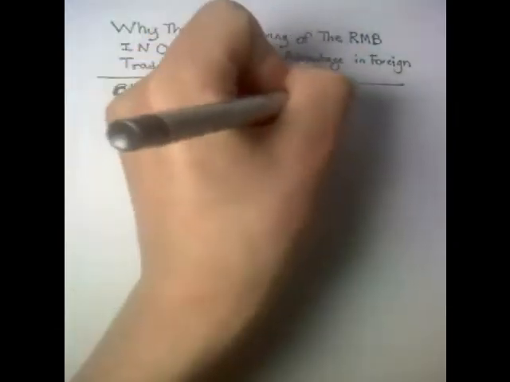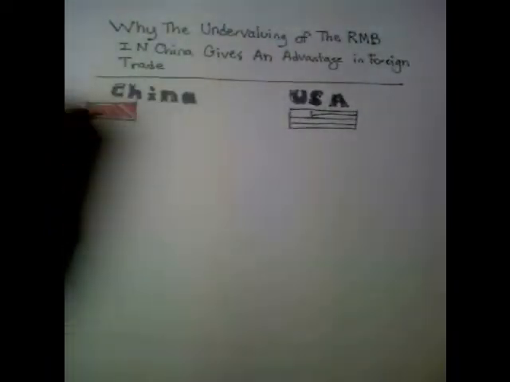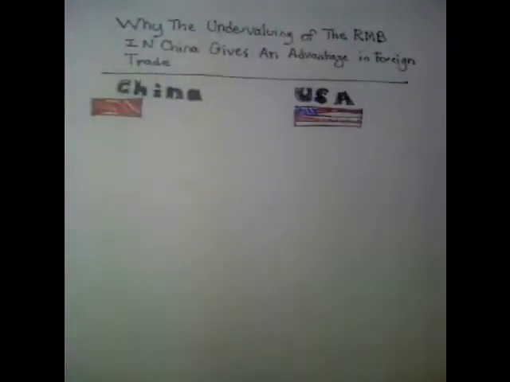To understand why the undervaluing of the RMB in China gives an advantage in foreign trade, you have to first look at the trades between China and another country. We'll use the United States in this example. Currently there is a trade deficit between both countries, so we'll take a look at two different companies.